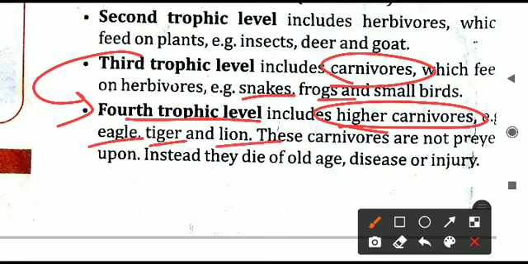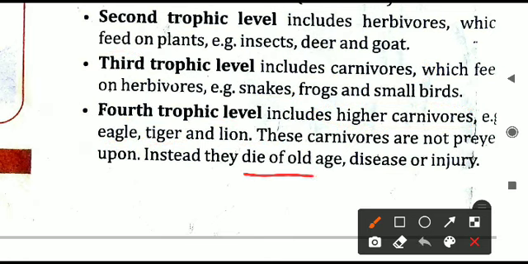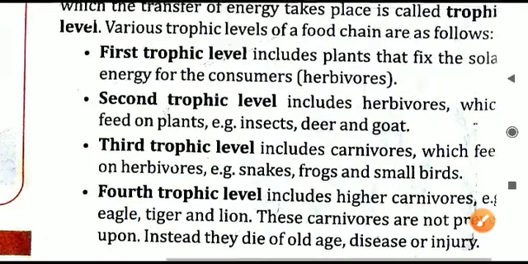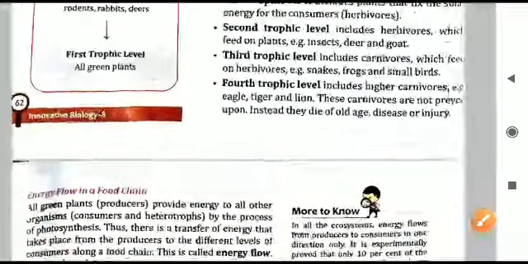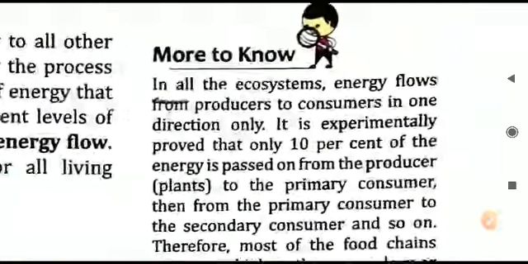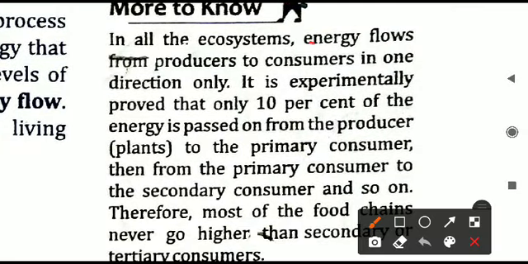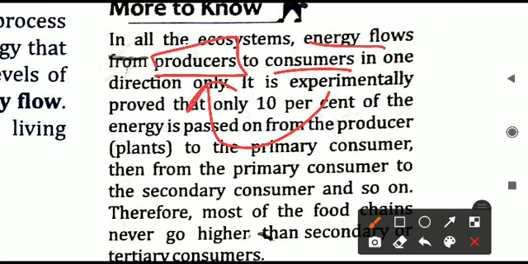All these animals are eating other animals. So these are all included in the fourth trophic level, and these higher carnivores are generally not killed by other animals. So how will they die? They will simply die of old age, or due to any disease or injury that may be caused to them. So that is all about the different trophic levels and how the energy is transported. And this energy flow is always unidirectional. Yes, energy always flows from the producer to the consumer. Never will it move in the opposite manner.